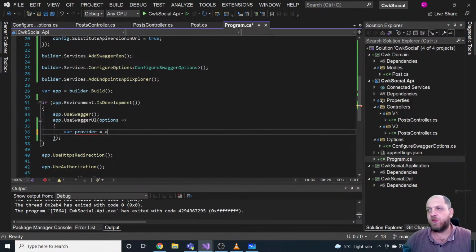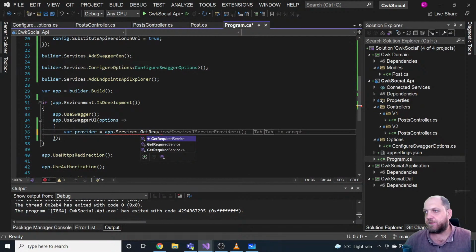equals app.services. And you see that on the services, we have this GetRequiredService, which I assume you are very familiar with, because we can use it in a lot of places when we require services.